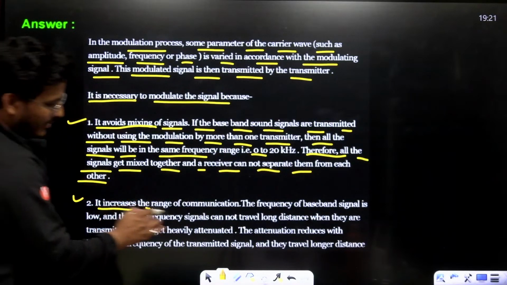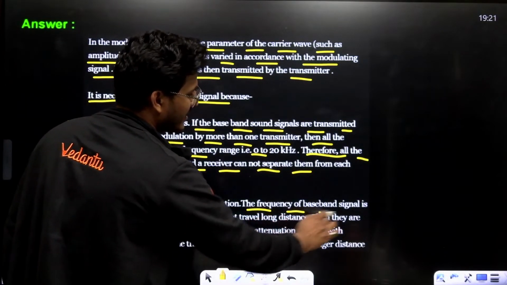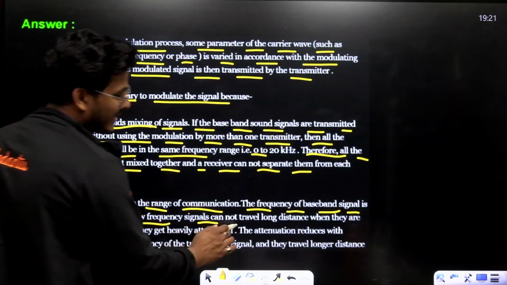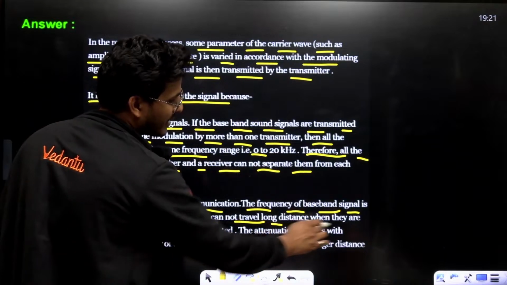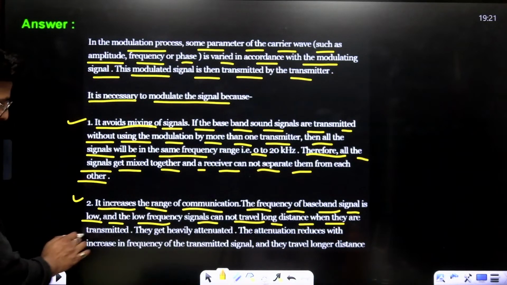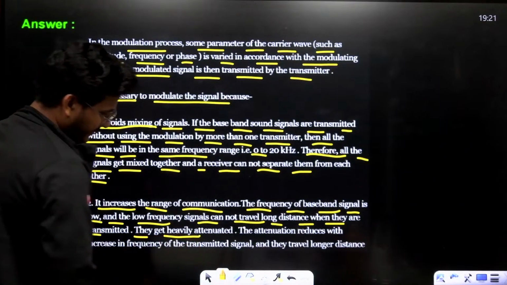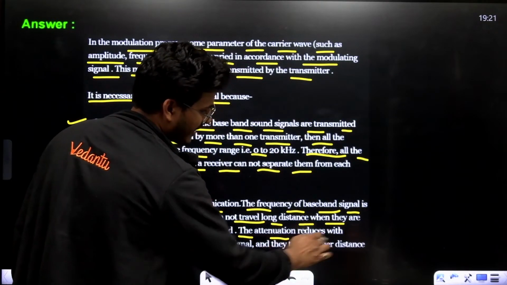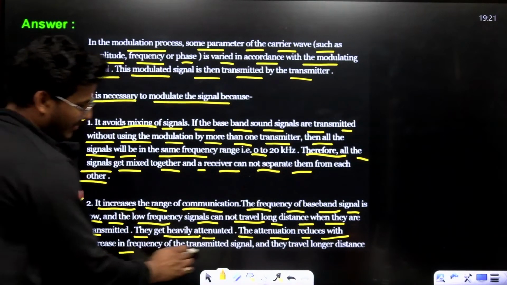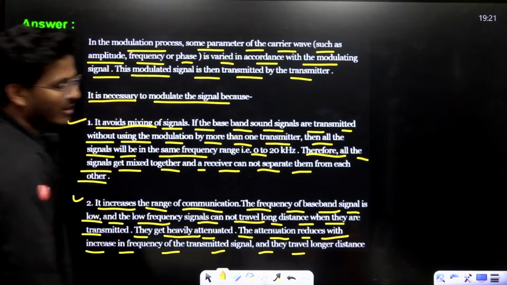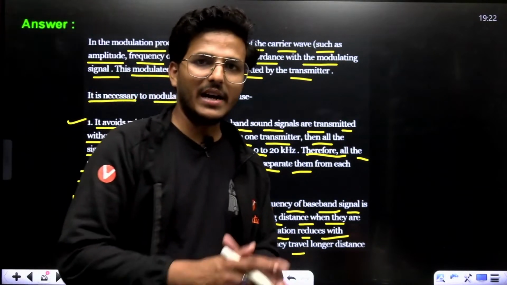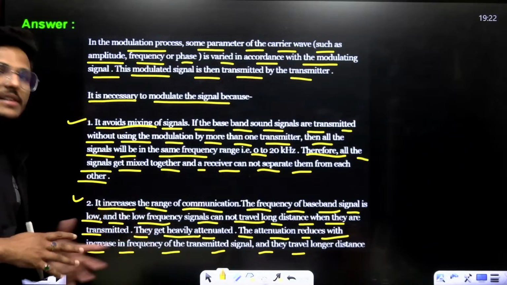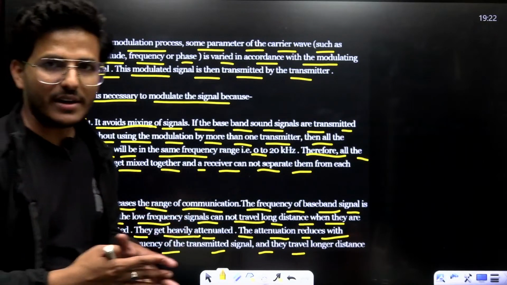It increases the range of communication. The frequency of the baseband signal is low, and low frequency signals cannot travel a long distance when they are transmitted. They get heavily attenuated. The attenuation reduces with increase in the frequency of the transmitter signal, and they travel a longer distance. If I just say something without a carrier signal, it can't be transmitted to a longer distance, right?